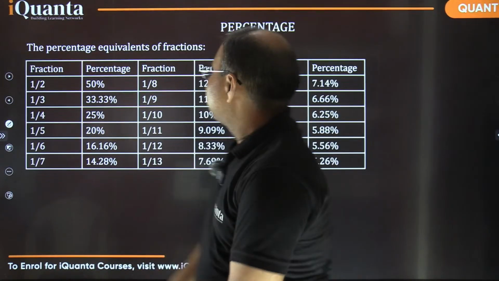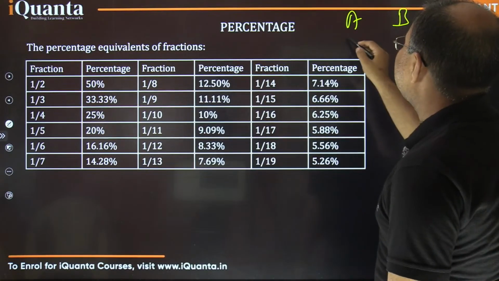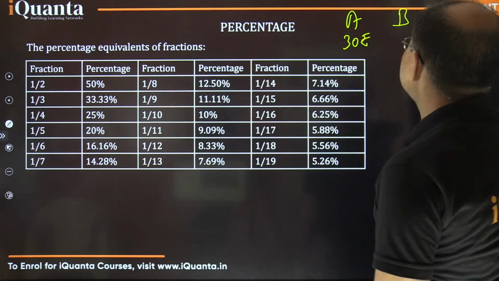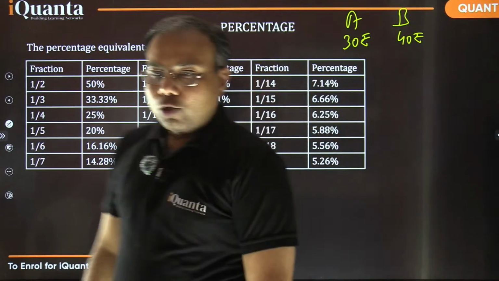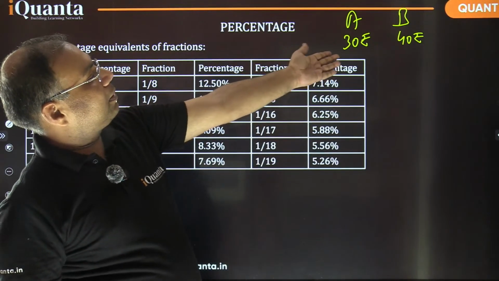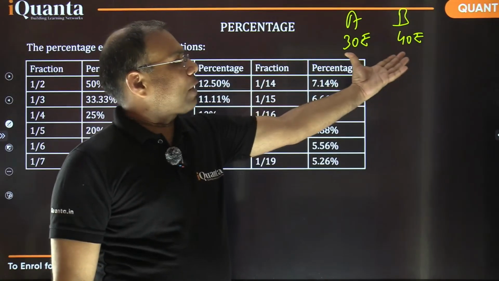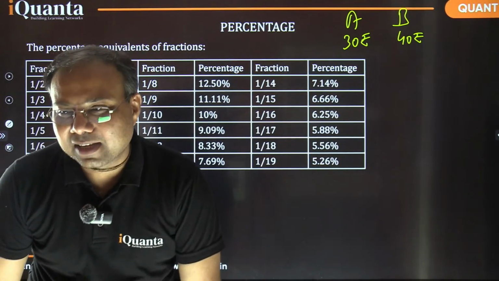Say, I'm having certain rupees. There are two persons, A and B. A is having maybe 30 rupees. B is having maybe 40 rupees. So out of the total money, how much percent is owned by person A?